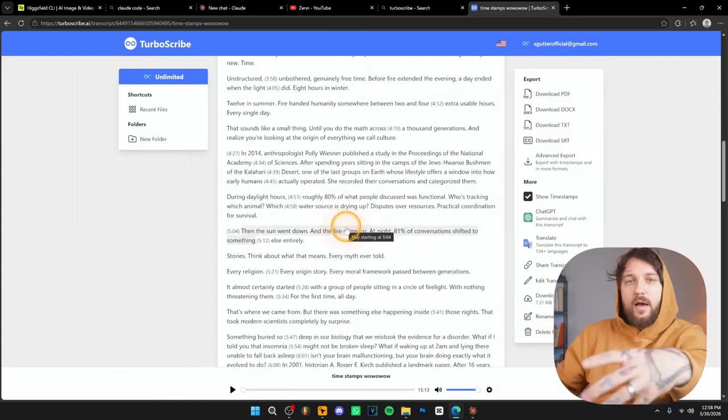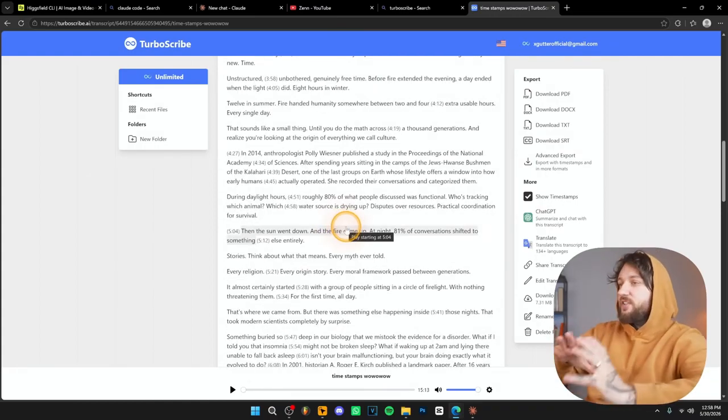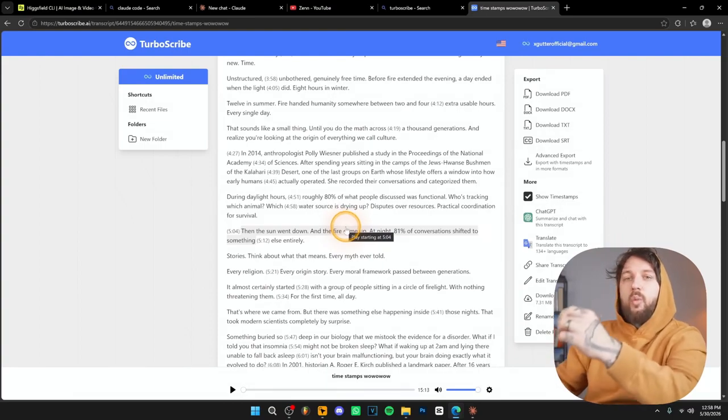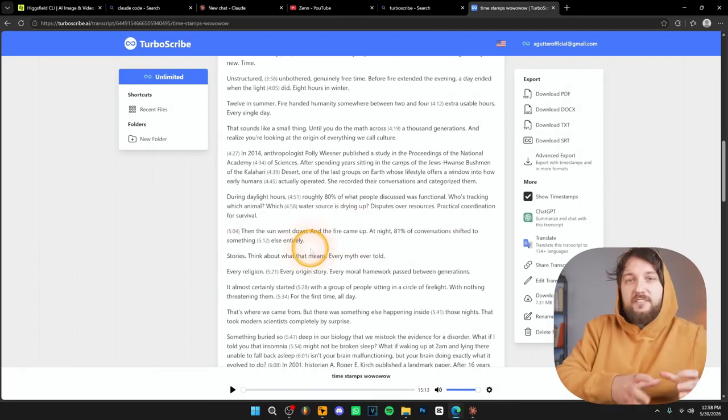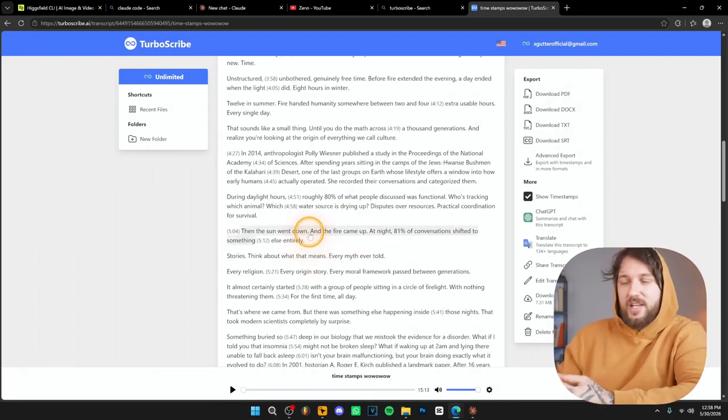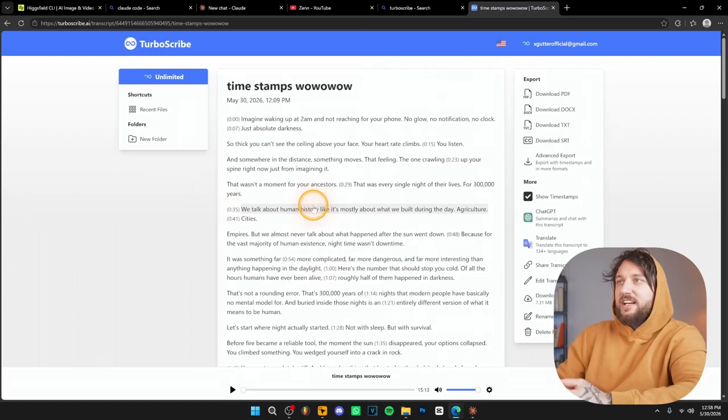Now, in case you're wondering why am I doing this instead of just sending the script to Claude, it's because I want the timestamps. What are timestamps? Well, basically, when you transcribe a voiceover, you also get the timestamps. And over here in the script, as you can see, these are the timestamps.